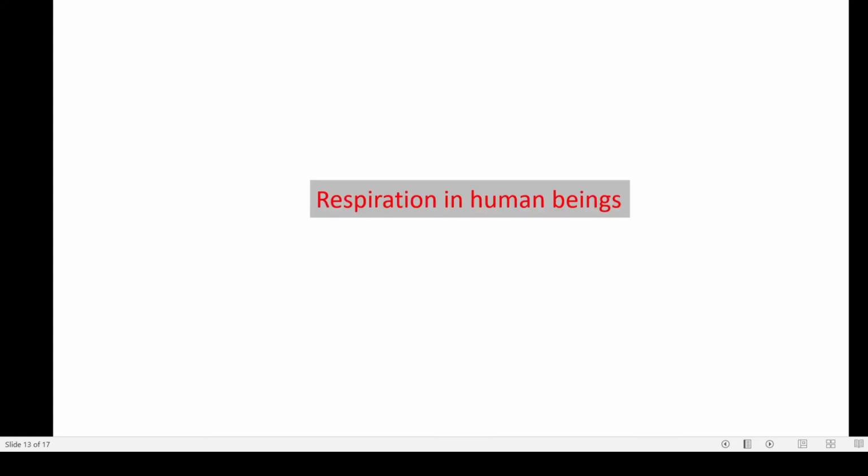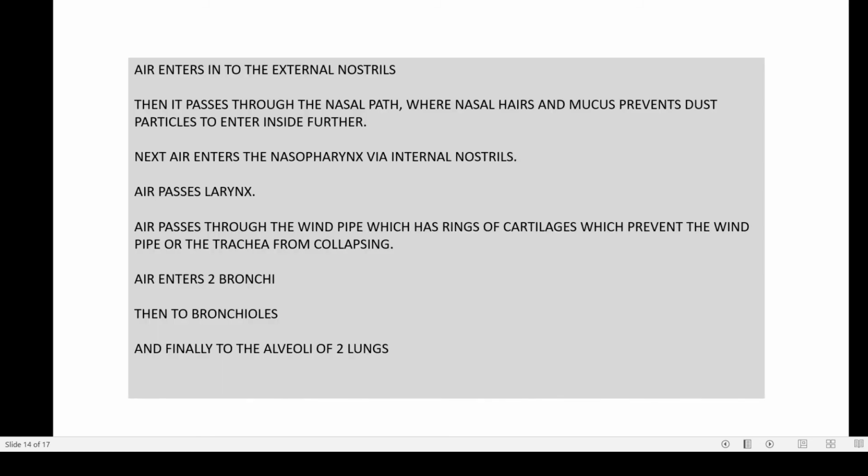Now let's see what happens in case of us. When we breathe in, the air enters the body from the outside environment, either through the external nostrils or through the mouth. It has to travel through the nasal path. This nasal path is surrounded by nasal hairs and mucus. Actually they act as filters to prevent dust particles from entering further inside our body, and then the air enters the nasopharynx through the internal nostrils, passes the larynx, and passes through the windpipe, which has rings of cartilage that prevent the windpipe or the trachea from collapsing.